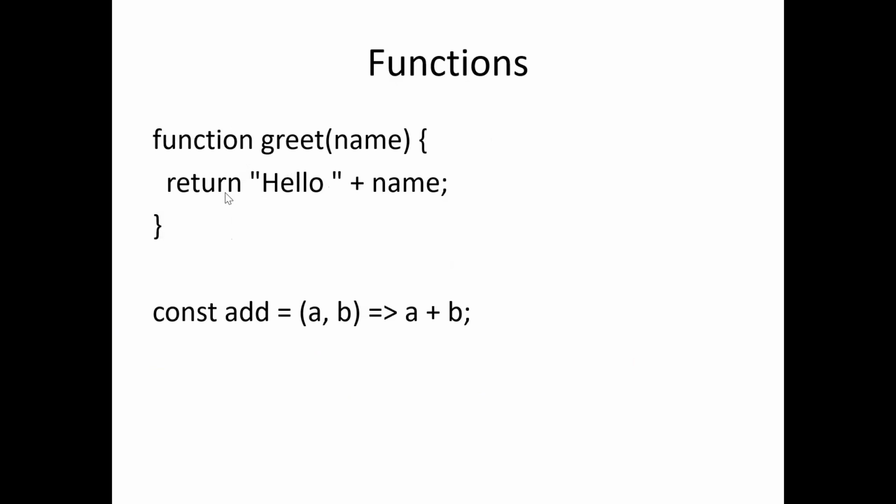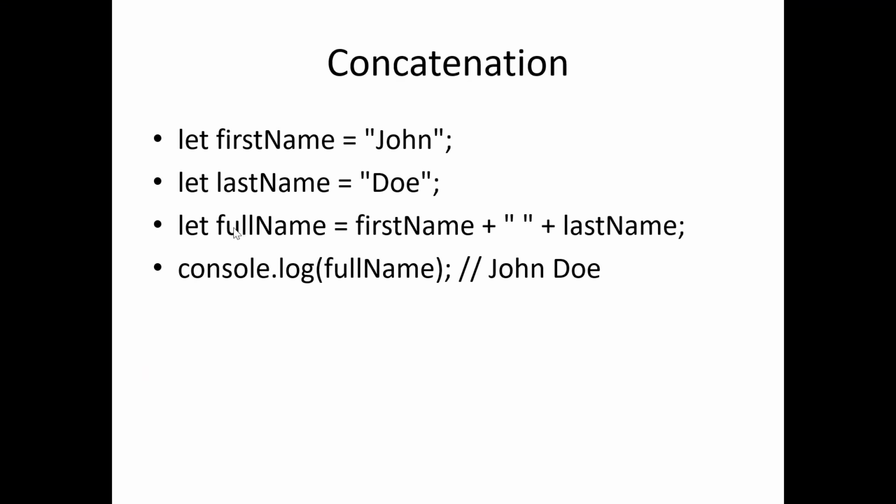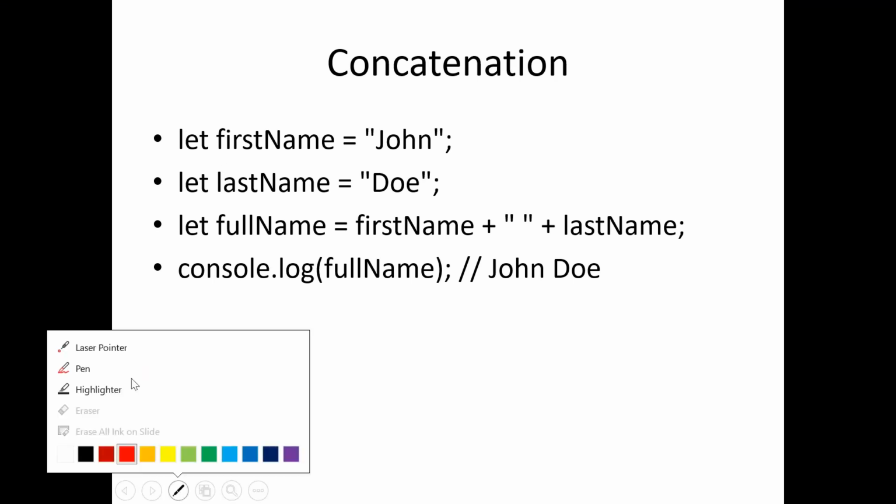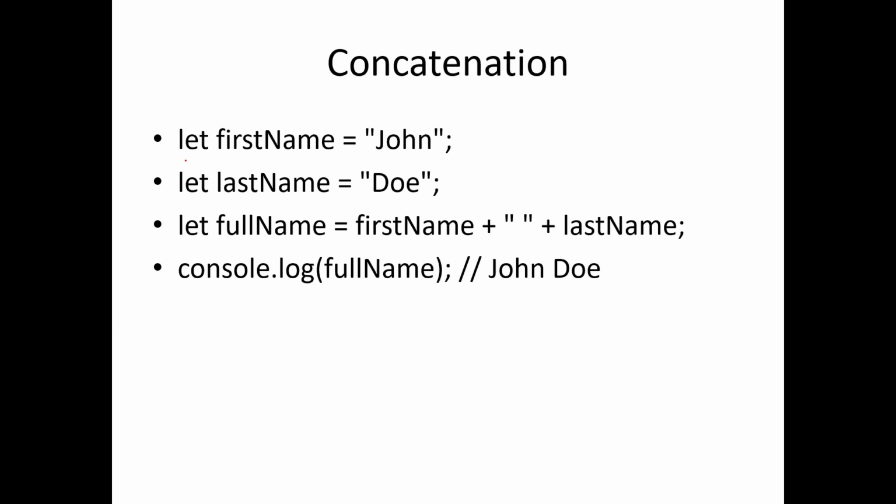Okay, so this is an example of concatenation that we saw yesterday, right? So we can combine two strings. For example, you have the first string, which is first name as a variable, then you have last name as another variable. Now if you want to concatenate, that means add these two strings, right?